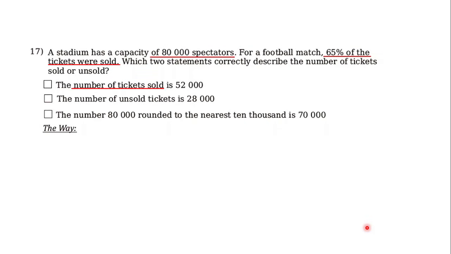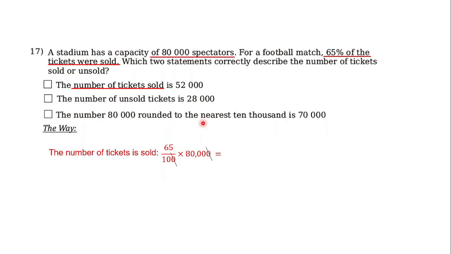Okay, now, first statement, the number of tickets sold is 52,000. Let's prove it. The number of tickets sold, just multiply the percentage with the quantity. It means 65%, or 65 out of 100, must be multiplied by 80,000 as the spectators or as the whole quantity here.